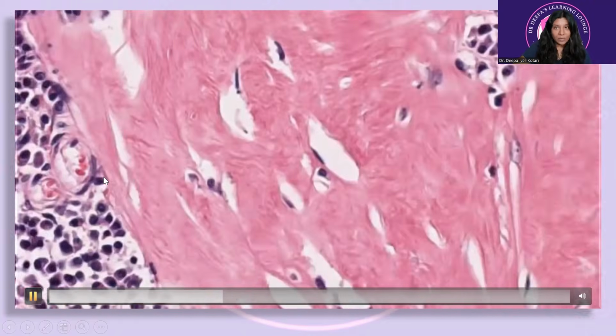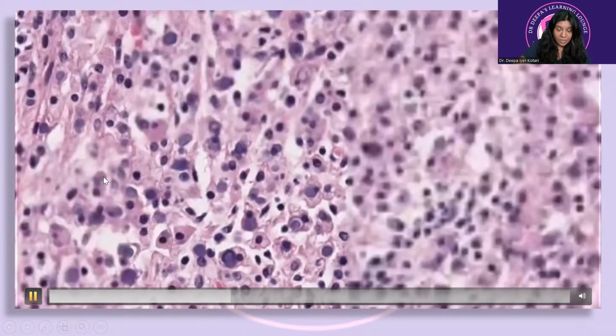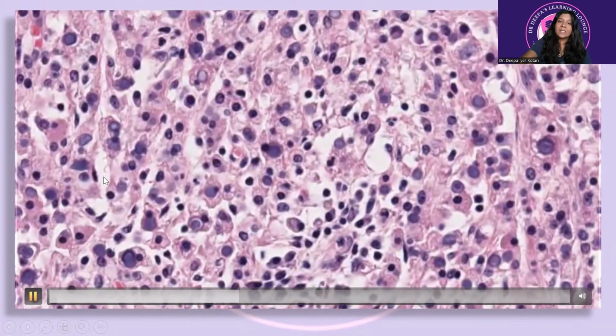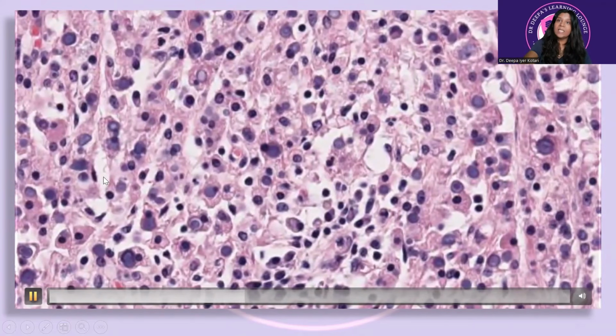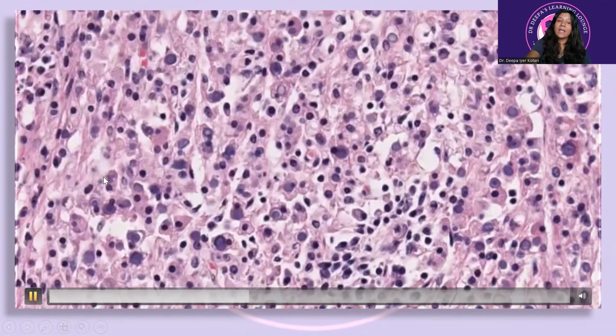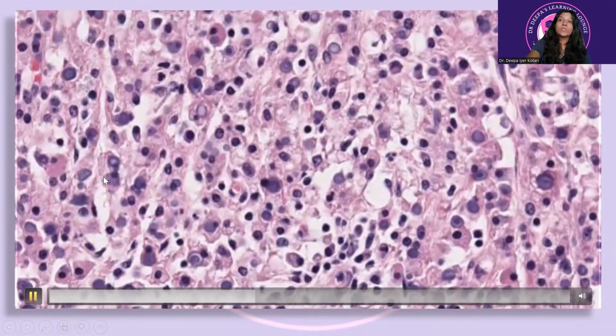Malakoplakia most frequently involves the genitourinary tract, as I told you. It can involve the bladder commonly. Sometimes it involves the kidney, the prostate, the GIT, and it can also involve the lung, skin, and sometimes the lymph nodes. So you have to keep your eyes open for this lesion.